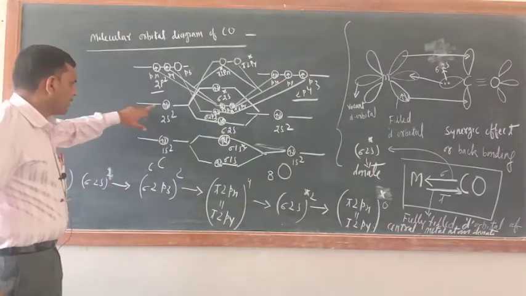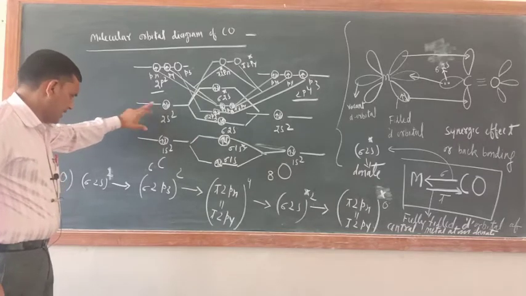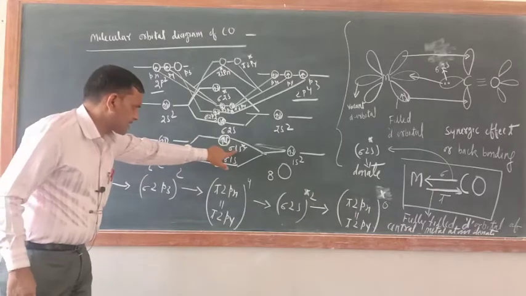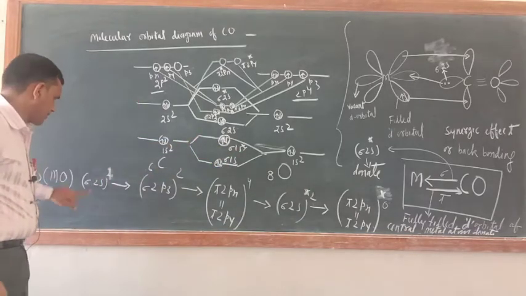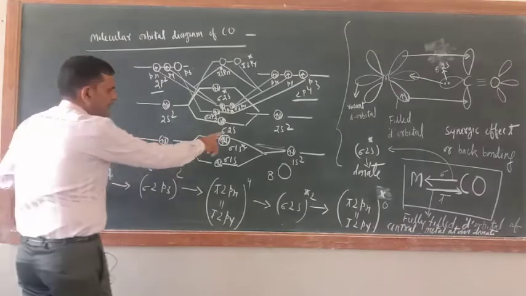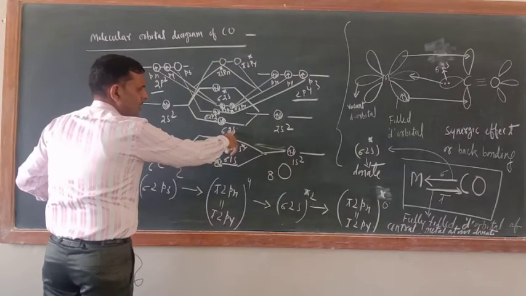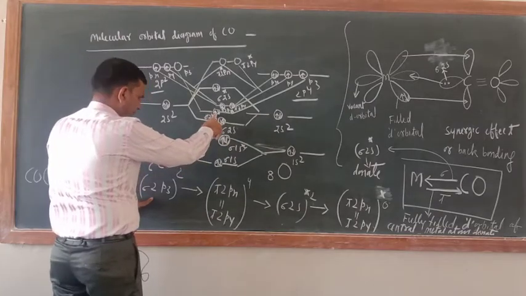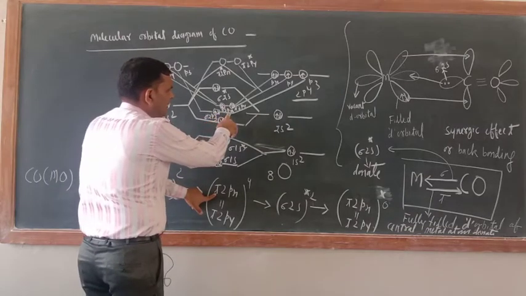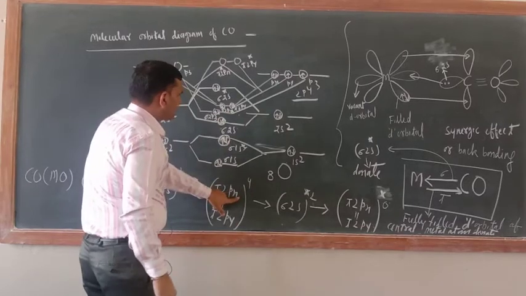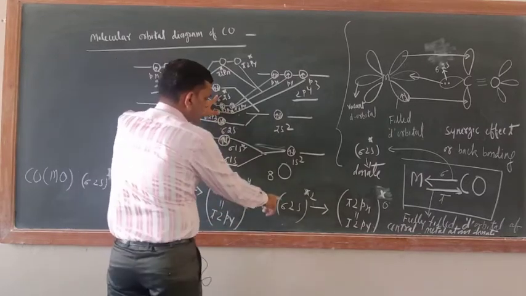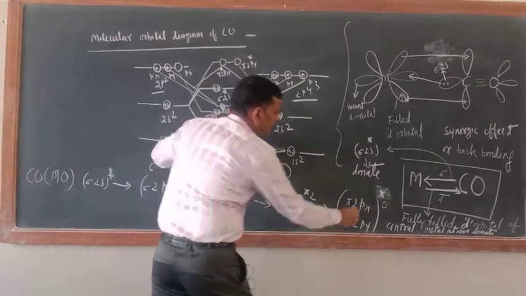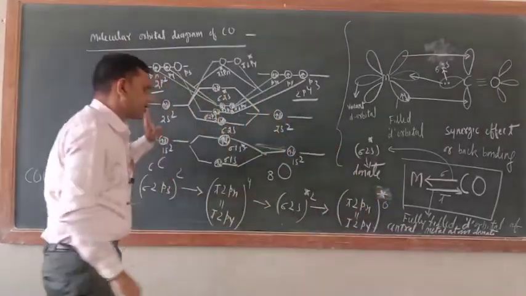Just see, here 2s has 2 electrons. The order I wrote here. Here I did not write sigma 1s anti-bonding because it is understood. First electrons should enter sigma 2s, then the second one is sigma 2pz, then pi 2px, pi 2py bonding, then sigma 2s anti-bonding, then pi 2px, pi 2py anti-bonding. Okay, this is the order. Just remember this one.